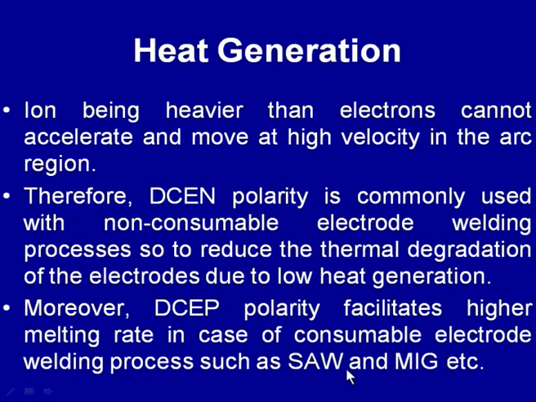So, in welding processes like submerged arc welding and metal inert gas welding, where melting of the consumable electrode is important for higher welding speed, it is desired that the melting takes place at a faster rate. The generation of more heat on the electrode side by use of DC electrode positive polarity facilitates the higher melting rate, and so the higher welding speed. So, it is common for welding of thick sheets using metal inert gas welding and submerged arc welding to use the DC electrode positive polarity.